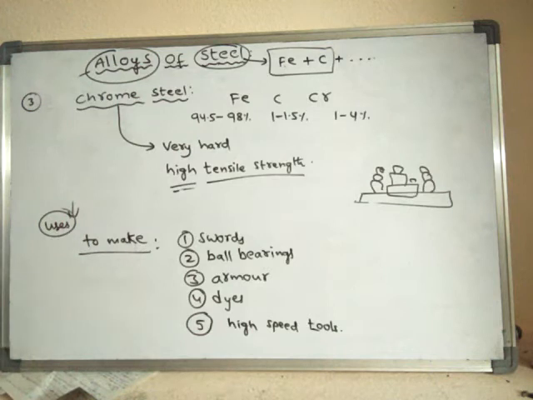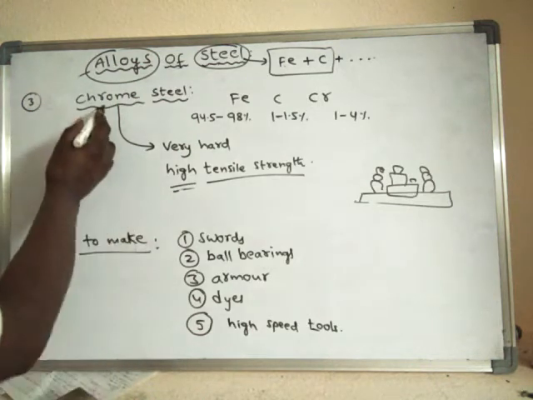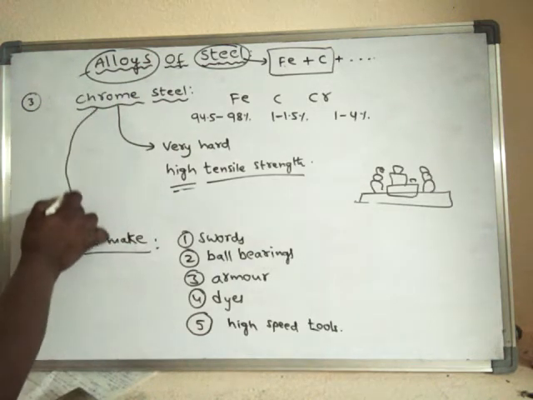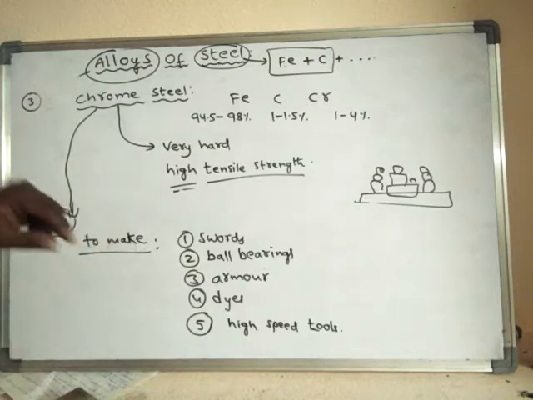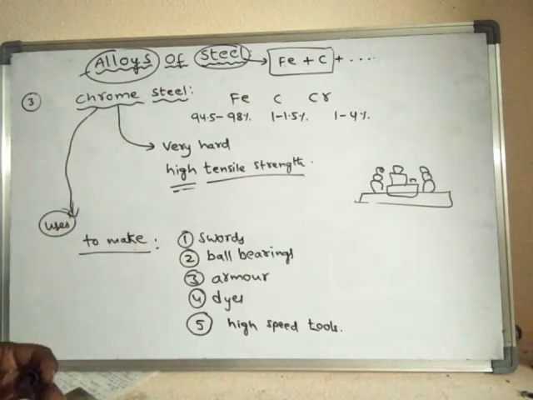And if you speak about the uses of chrome steel, they are similar to the uses of tungsten steel. That means both chrome steel and tungsten steel are used in the same way.